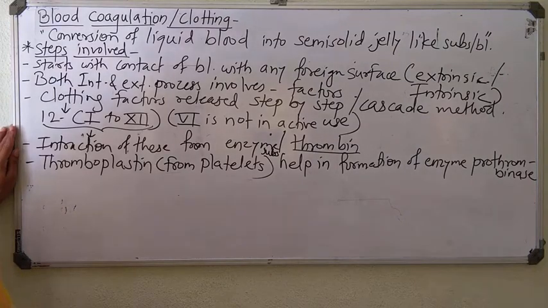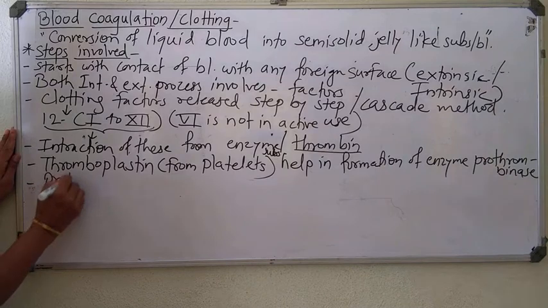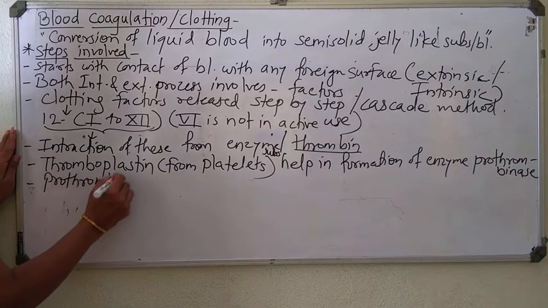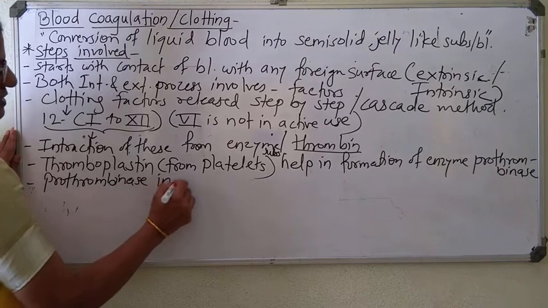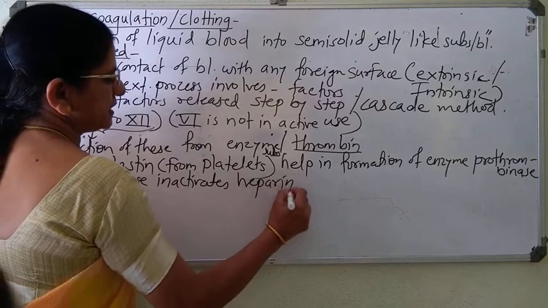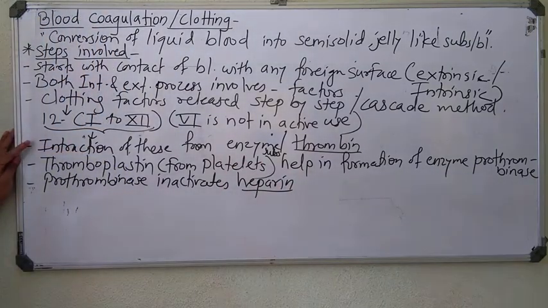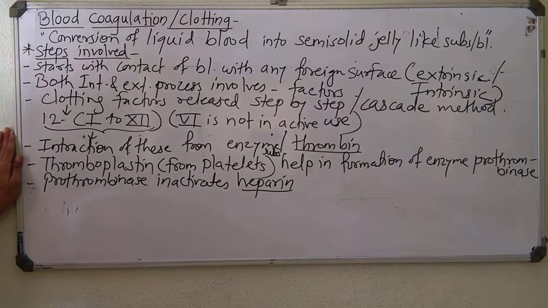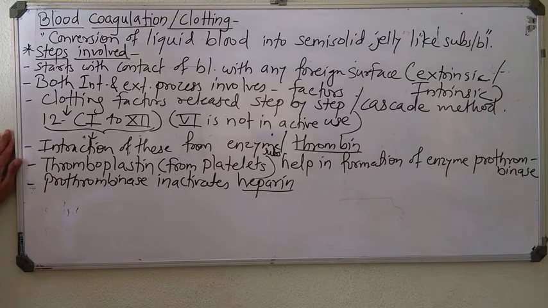This prothrombinase inactivates heparin. What is heparin? Heparin is an anticoagulant present in our blood. It does not allow clotting of blood when blood is circulating. So, first of all, this heparin should be inactivated. So heparin is inactivated and inactive prothrombin is converted into active thrombin.